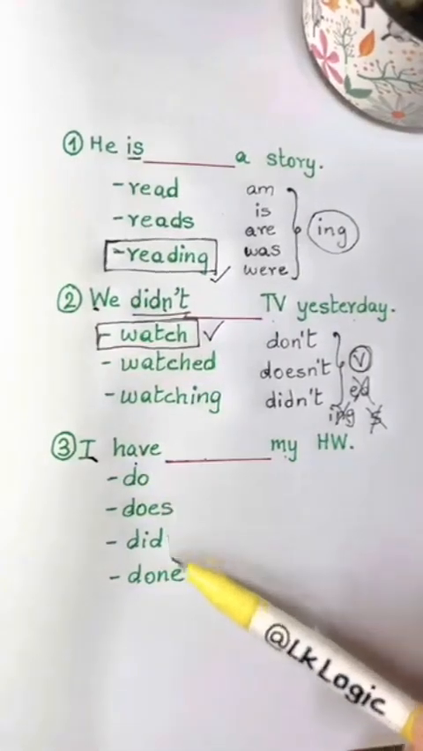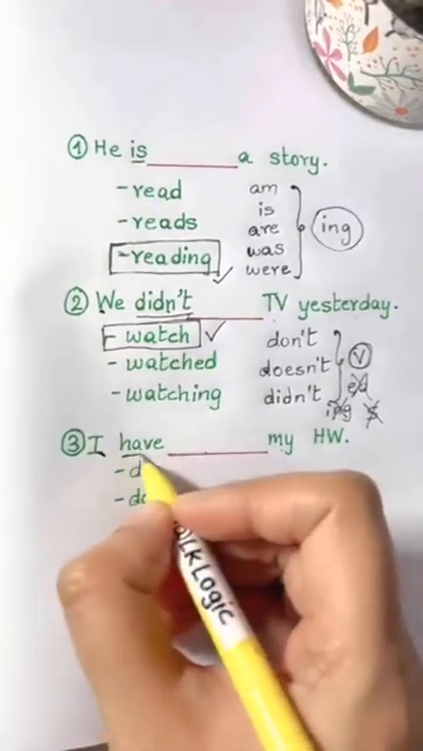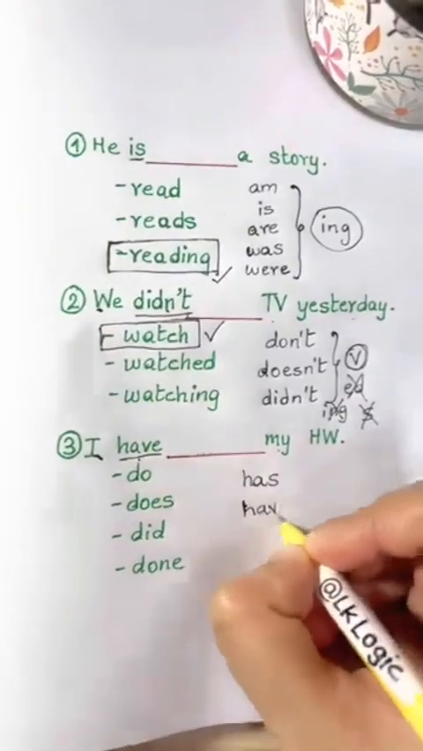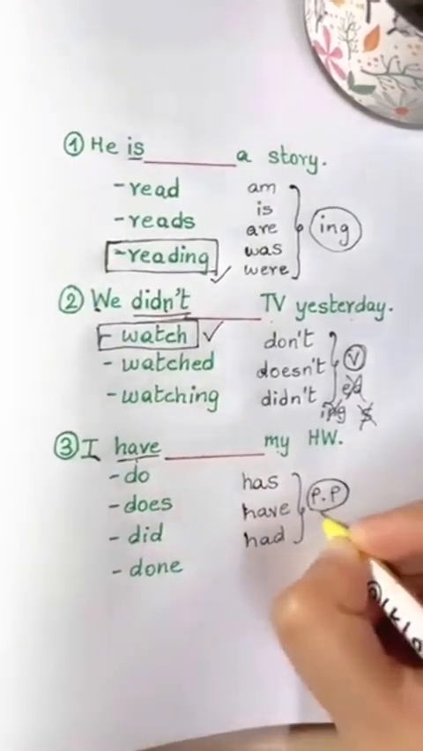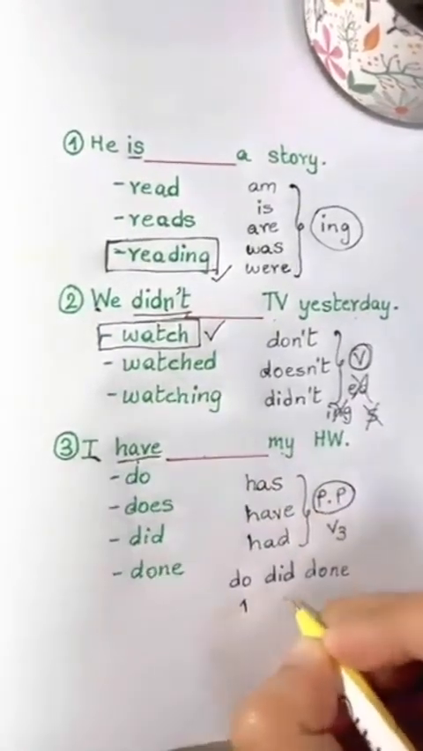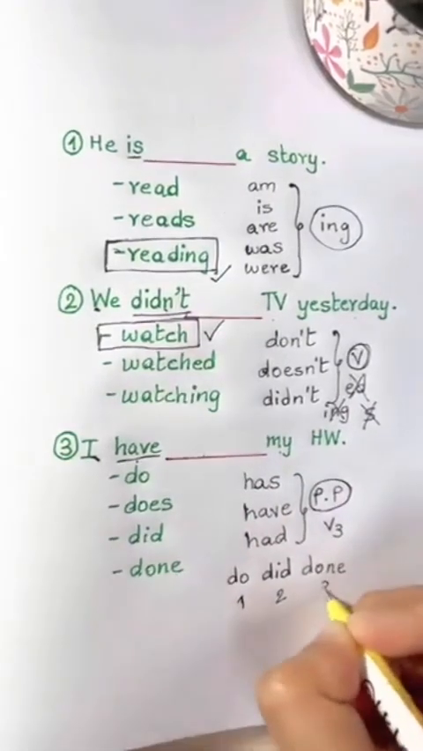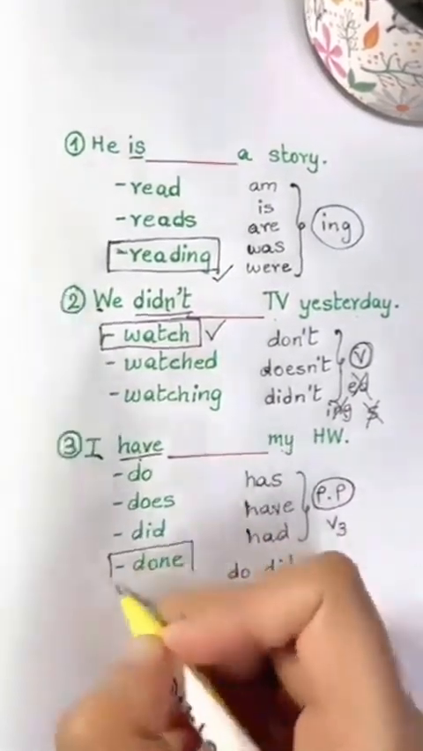Do, does, did, done. The key here is have. And after has, have, had, we choose the past participle, verb 3. So, do is verb 1, did is verb 2, done is verb 3. So, the right answer is done.